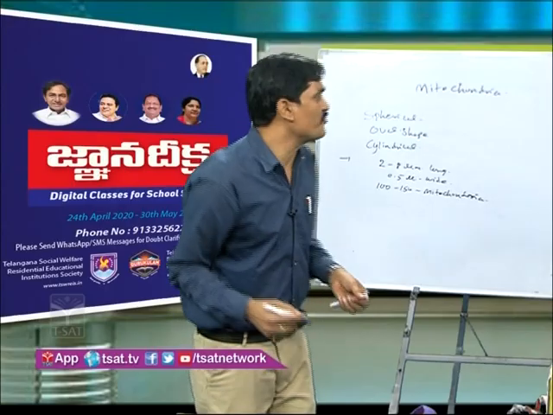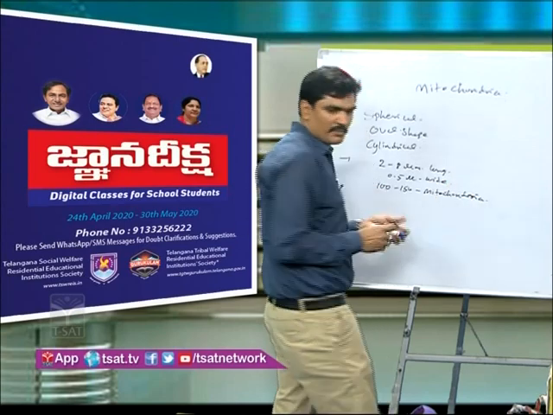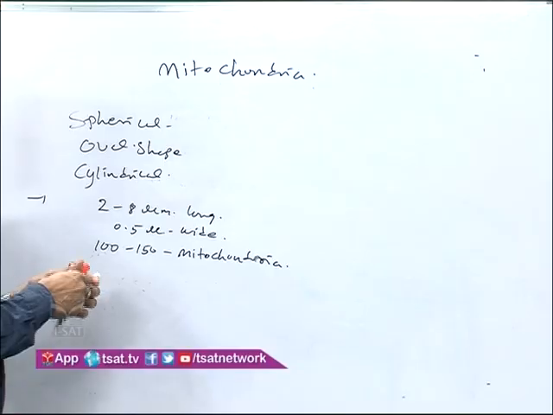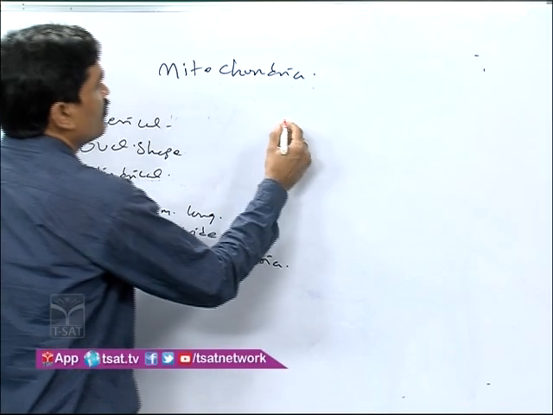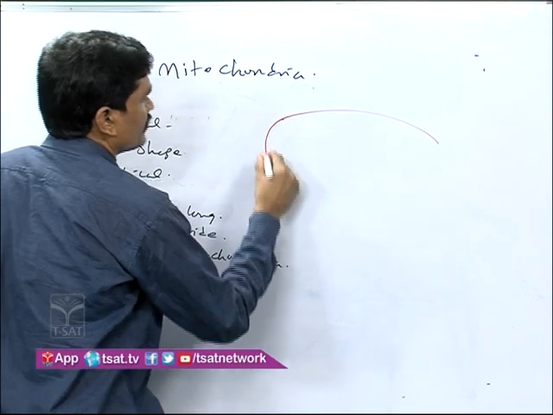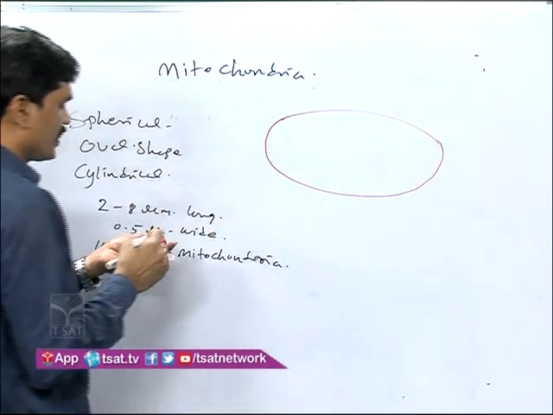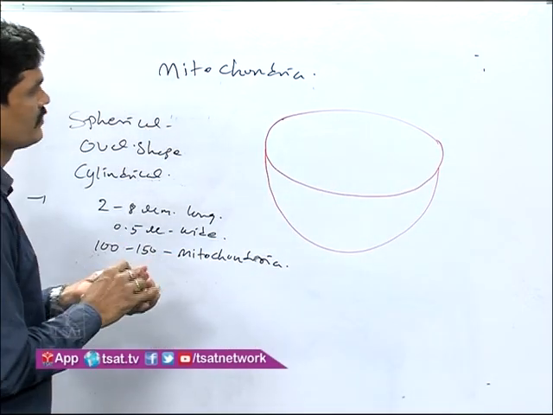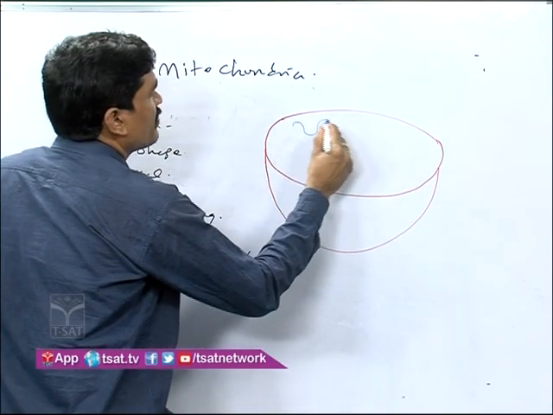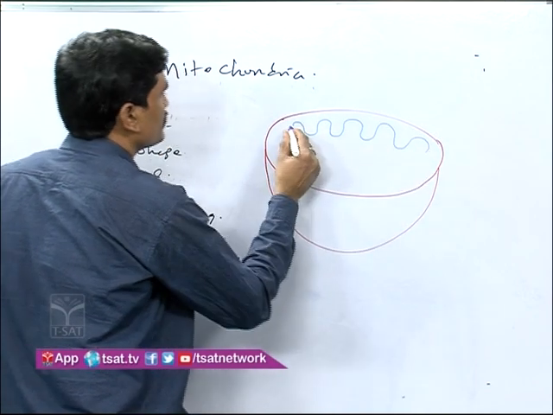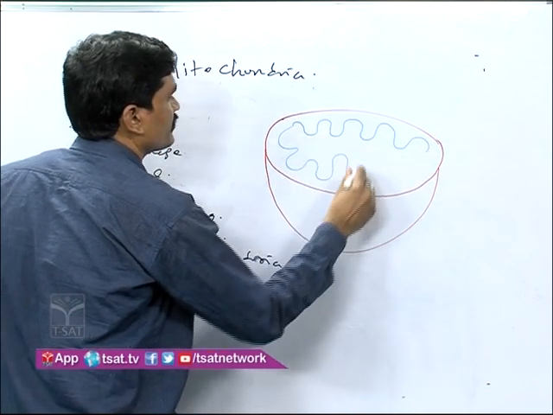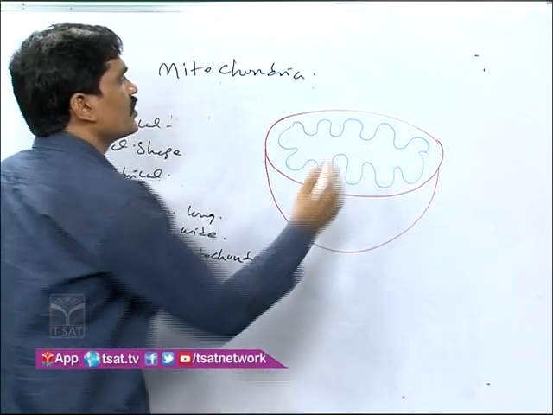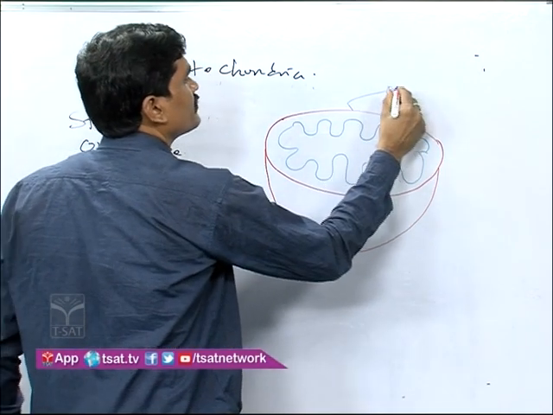If you see the structure of mitochondria, the mitochondrion is bounded by a two-membrane envelope. This is the outer membrane. Next, this is the inner membrane, thrown into several folds. This one is called the outer membrane.